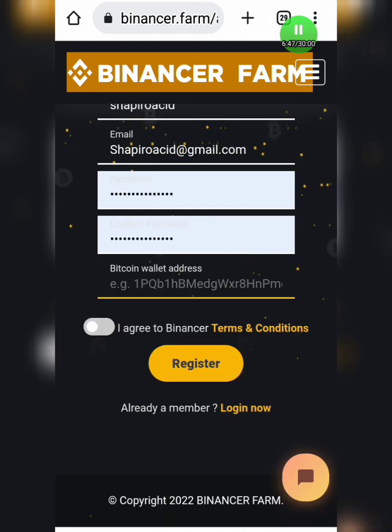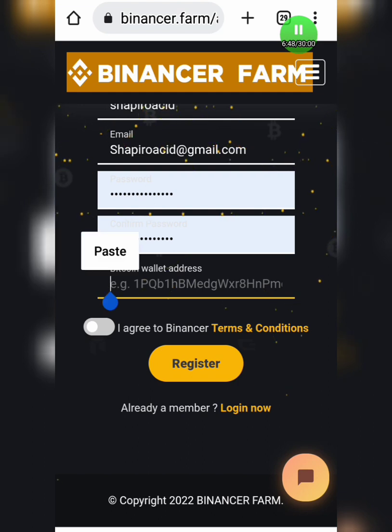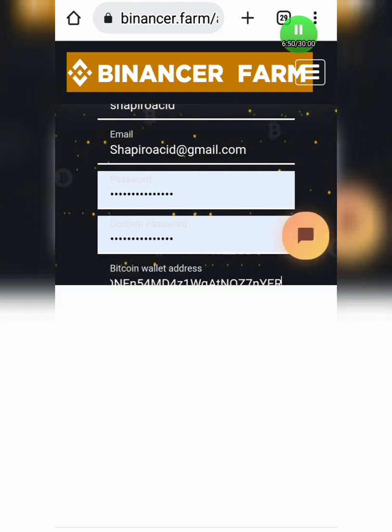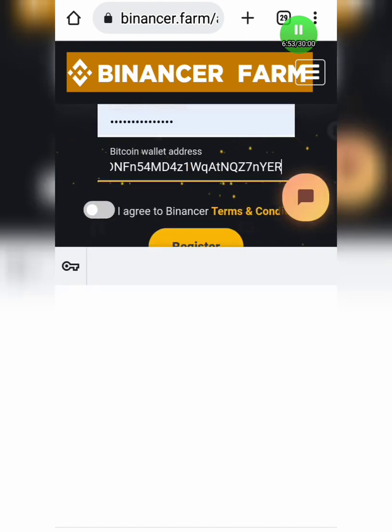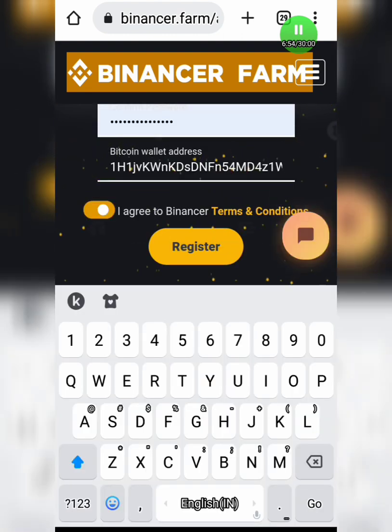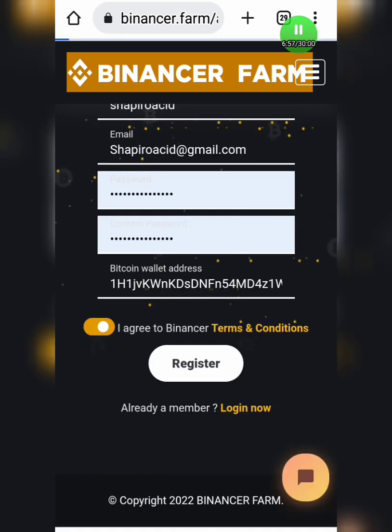Okay, so now you are going to paste the address that you have copied. You are going to paste it. After you have pasted it, I have to scroll up. When I scroll up, you have to accept the terms and conditions of Binance. Okay, so accept it and click on Register. Okay guys, when you click on Register, they will send an email to you, to your email box, for you to verify your account.